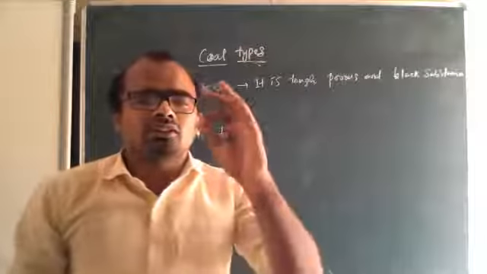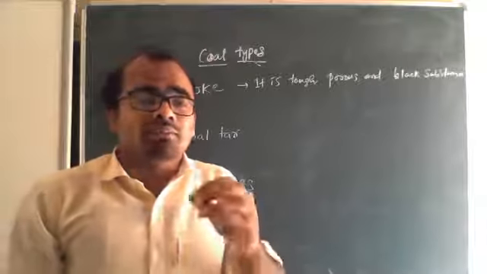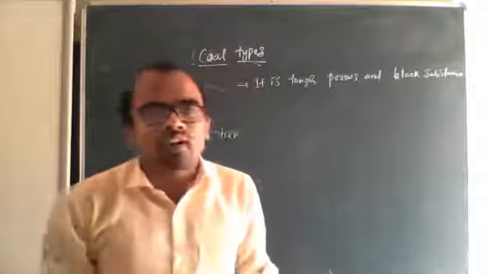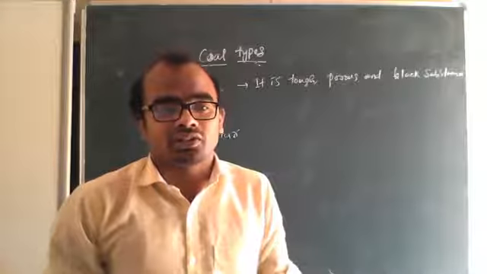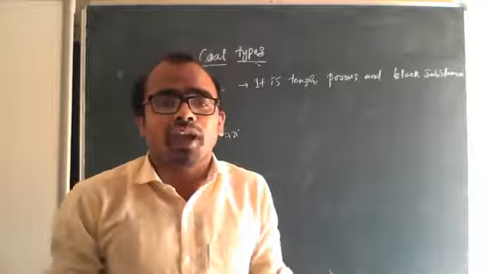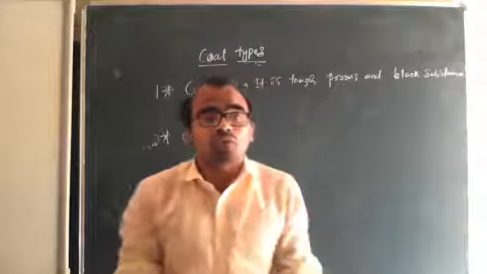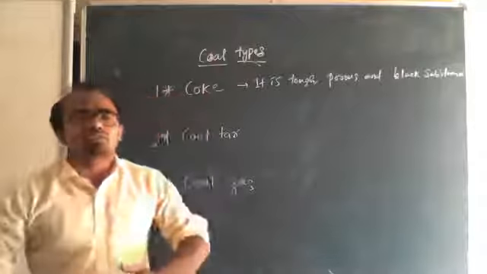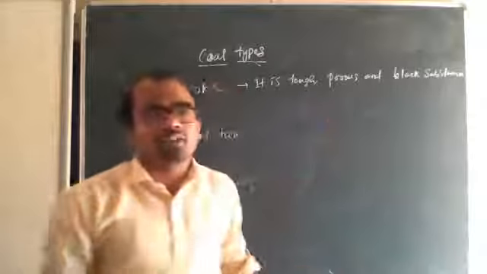More than 95% of carbon substances are black except some of them. For example, diamond is a form of carbon, but it is not black. It has a shining nature, almost colorless, almost like white but not exactly white. That is also a form of carbon, but it is not black. But more than 95% of the forms of carbon are black. So here coke is a tough, porous and black substance.